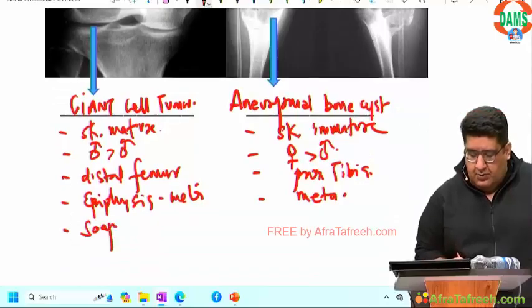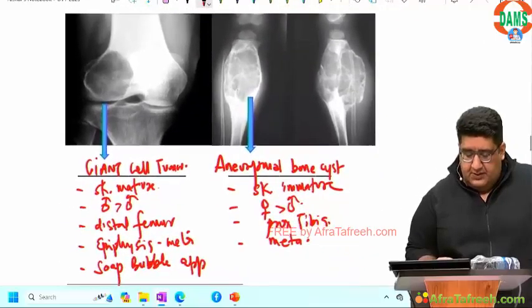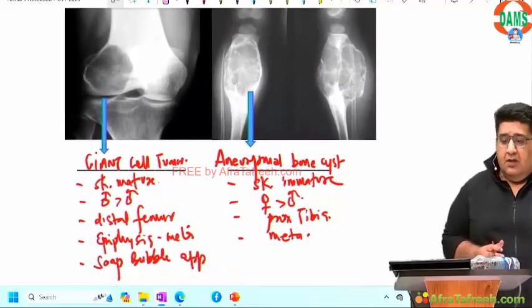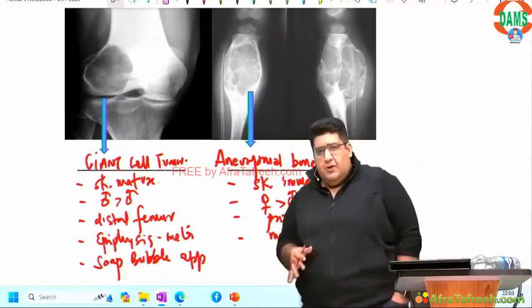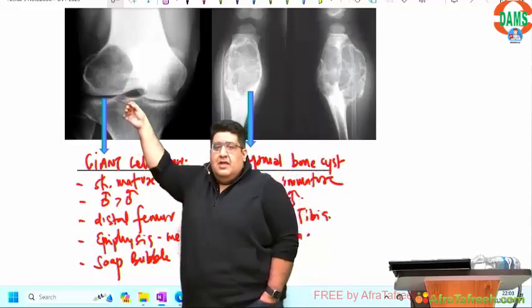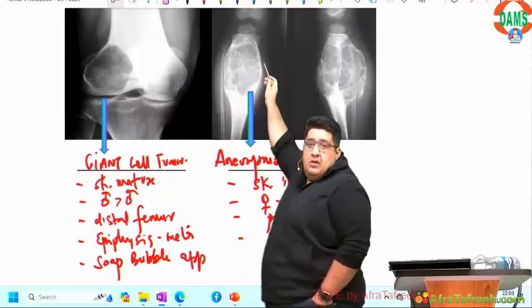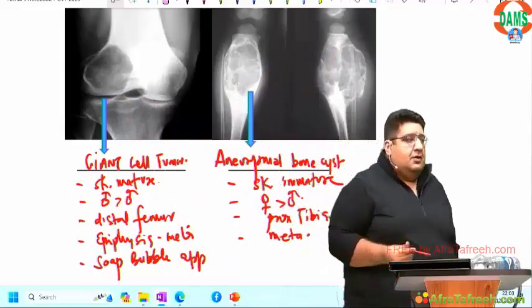Soap bubble appearance. No such appearance. GCT, ABC. Whenever you are confused, just remember one thing: look at the growth plate. Radiology, you must have discussed. No growth plate, skeletally mature, GCT. If we can see the growth plate, skeletally immature, ABC. End of the story.